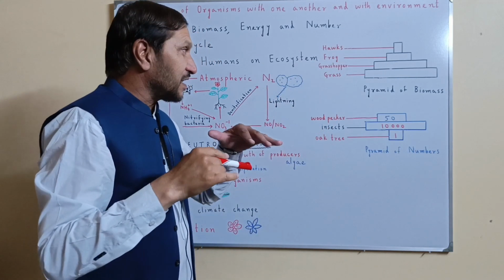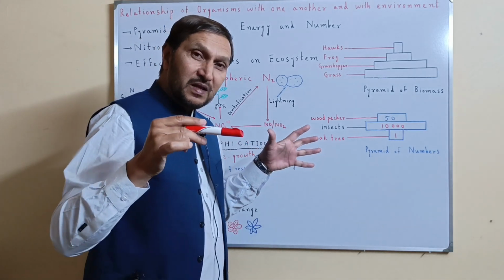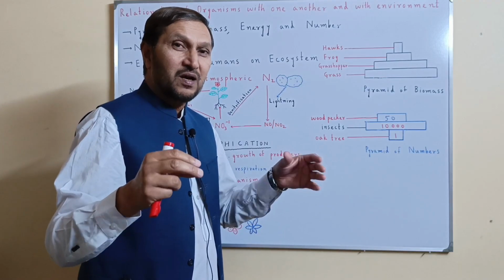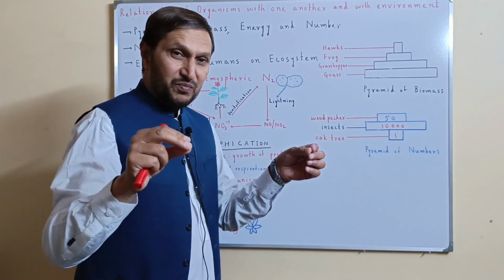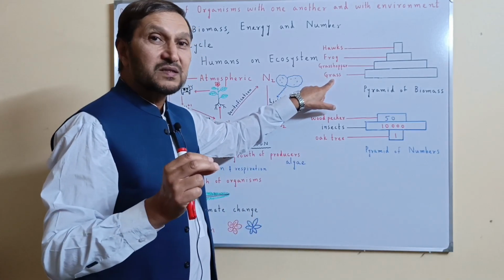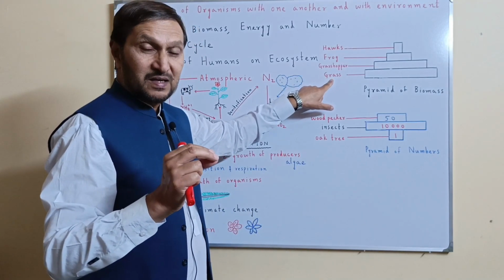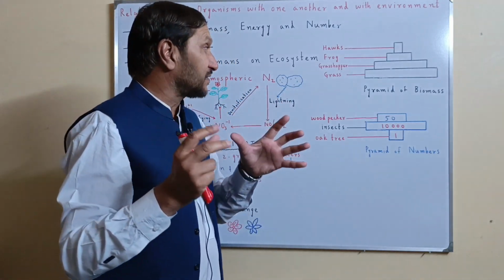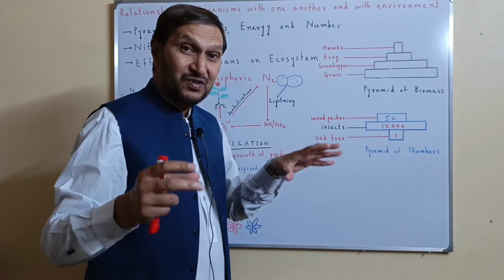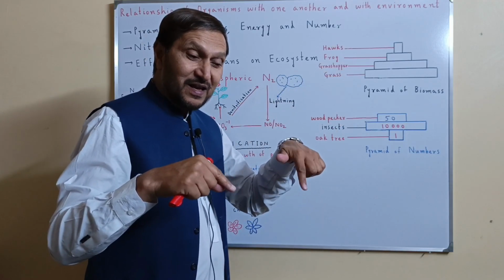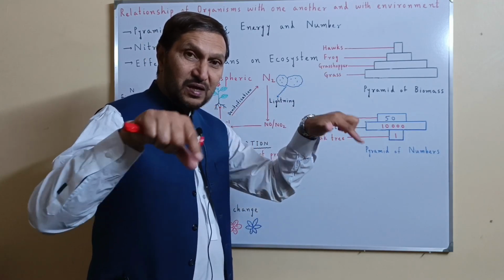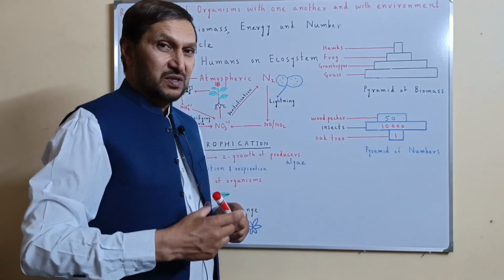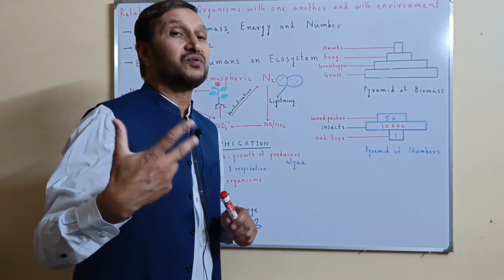Now consider that we are looking at per unit area, 1 square kilometer. Suppose the total weight or biomass of the grass plants growing in that 1 square kilometer area is 50,000 kilograms.